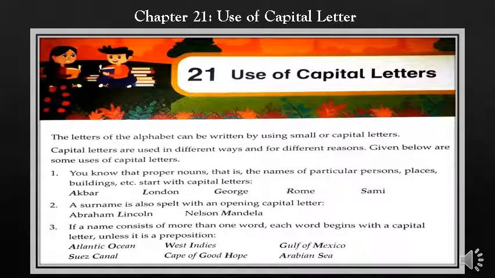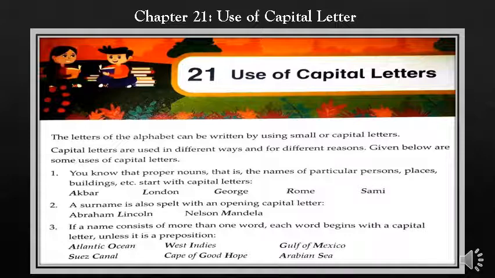Students, open page number 83, Use of Capital Letters. The letters of the alphabet can be written by using small or capital letters. Capital letters are used in different ways and for different reasons. Given below are some uses of capital letters. Students, as I told you, when we write a sentence or any paragraph, it contains different words. Those words consist of capital or small letters. Now we will discuss some uses of capital letters.